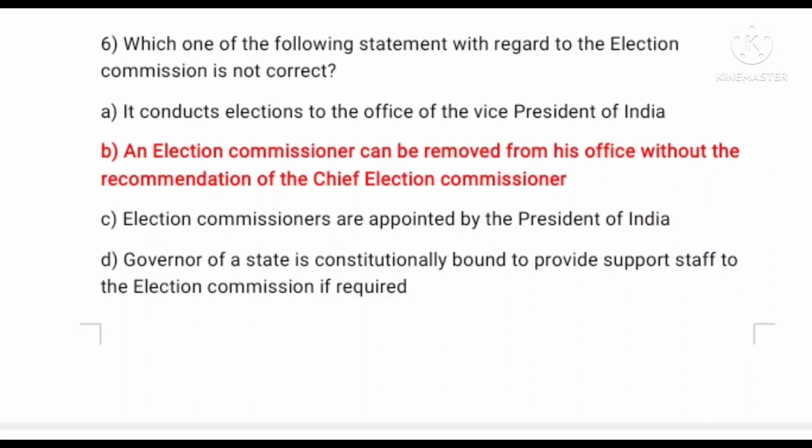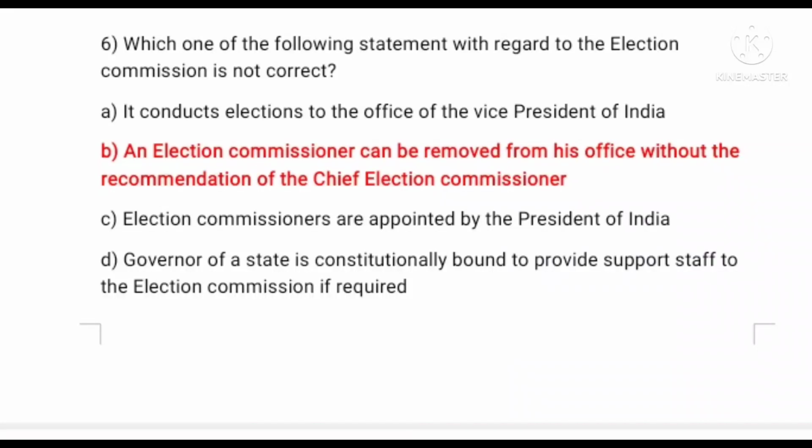Which one of the following statements with regard to the Election Commission is not correct? A, it conducts elections to the office of Vice President of India. B, an Election Commissioner can be removed from his office without the recommendation of the Chief Election Commissioner. C, Election Commissioners are appointed by the President of India.